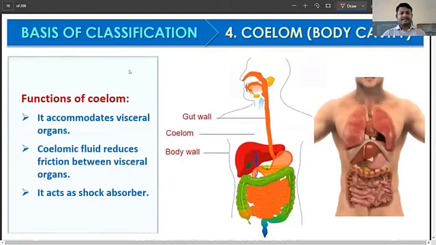Anyway, it is going to accommodate the visceral organs. As we talked about, visceral means what? The internal organs, right? Delicate internal organs are called visceral organs. So all the visceral organs are placed there, present in the body cavity. And the coelomic fluid reduces the friction between the visceral organs. So that is going to act like a system to prevent damage to the internal organs, and also acts as a shock absorber. So that's the function of the coelom.